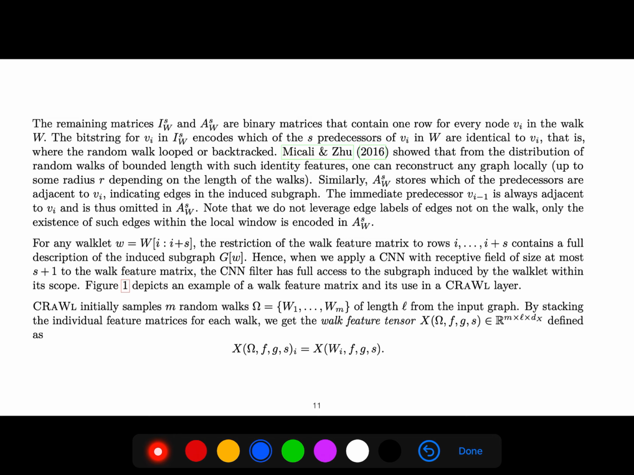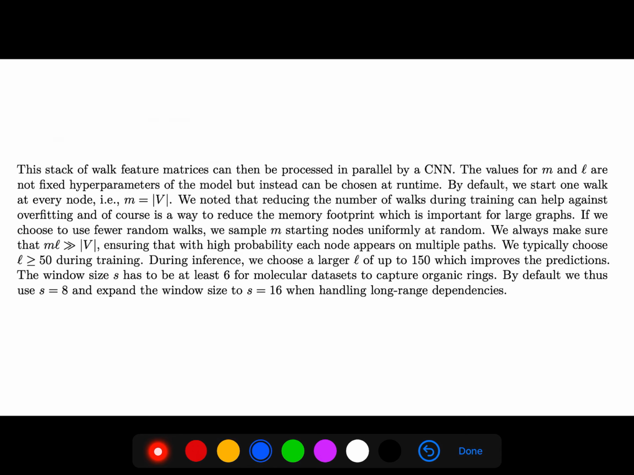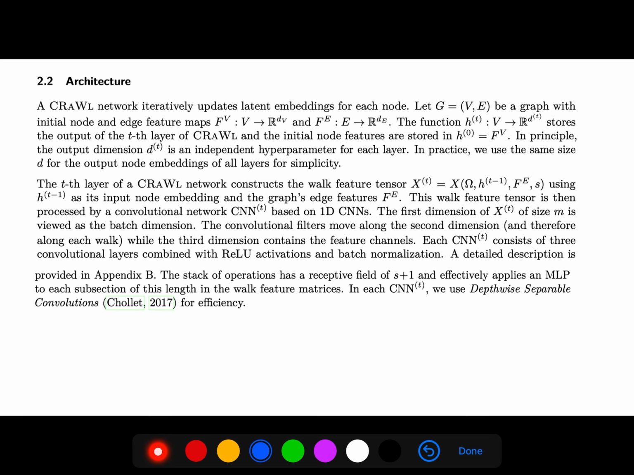Now the matrices are binary matrices that contain one row for every node in the walk. The bit string for V sub I encodes which of the S predecessors of V sub I in W are identical to V sub I. And for any walklet, the restriction of the walk feature matrix to its rows contains a full description of the induced subgraph. This stack of walk feature matrices can be processed in parallel by a CNN.